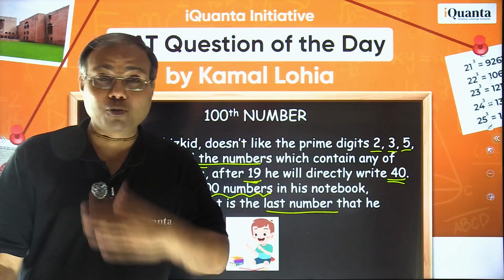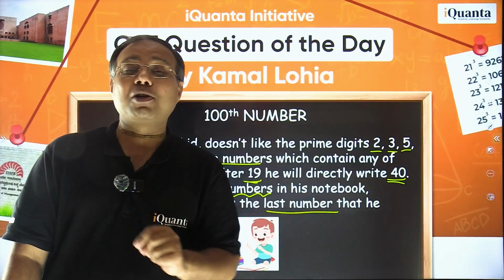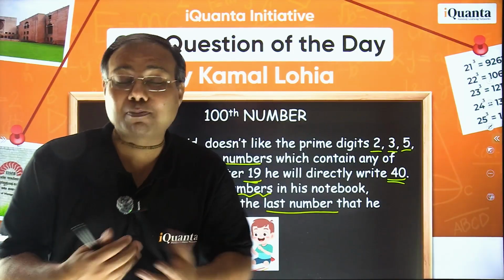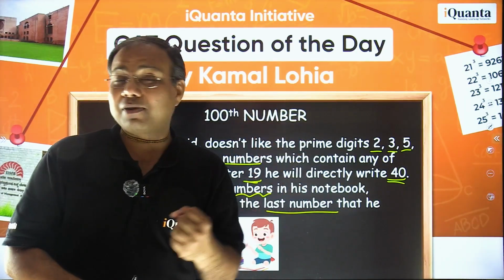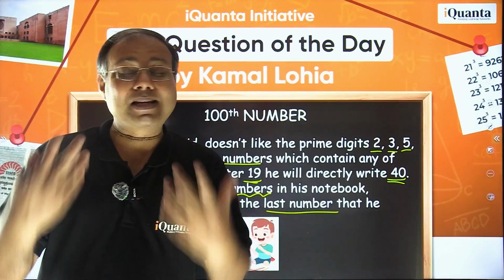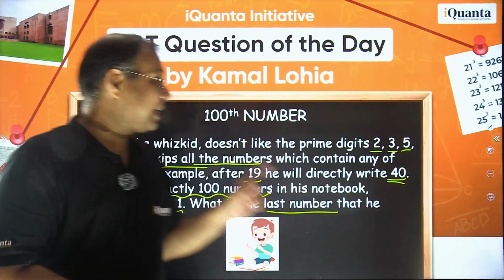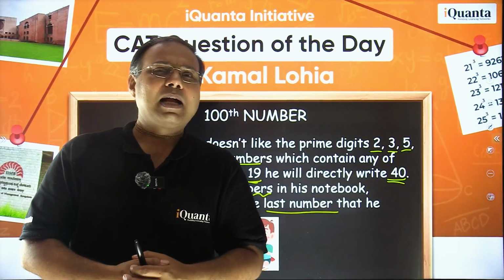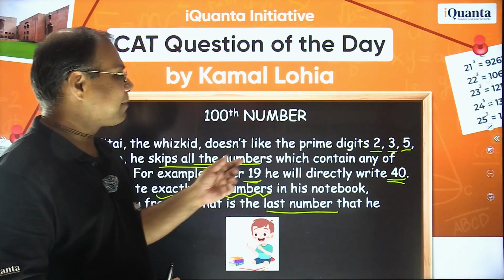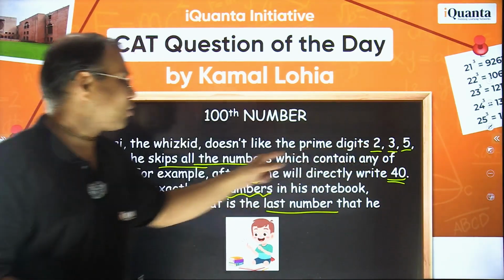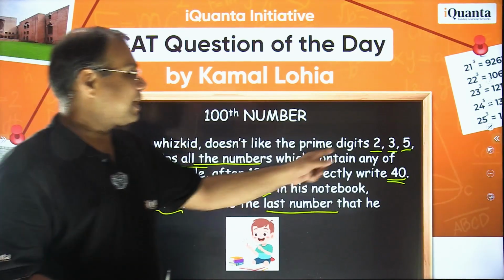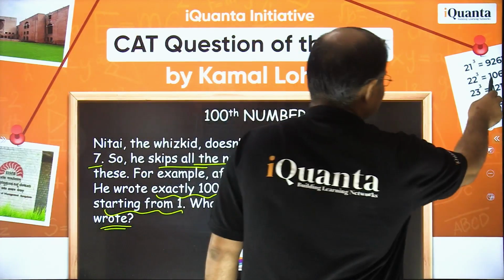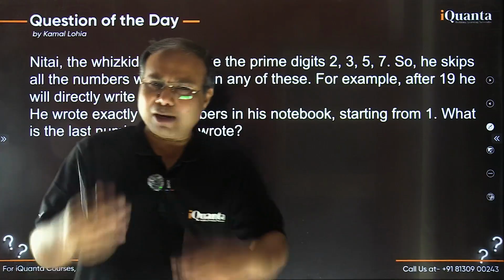At least it is very clear to me. And this is the very first requirement for every question to be solved. You need to be very, very clear about what to do and what is expected of us. Now, the given information, we have read properly and understood what is to be calculated. He has written 100 numbers, so what is the 100th or last number Nitai has written? That we need to find out. And the constraint in writing his numbers is that he is skipping all those numbers which contain these prime digits 2, 3, 5, and 7. Fine, that is the whole situation. Now let's count. I think the simplest way would be to write all the numbers, right?